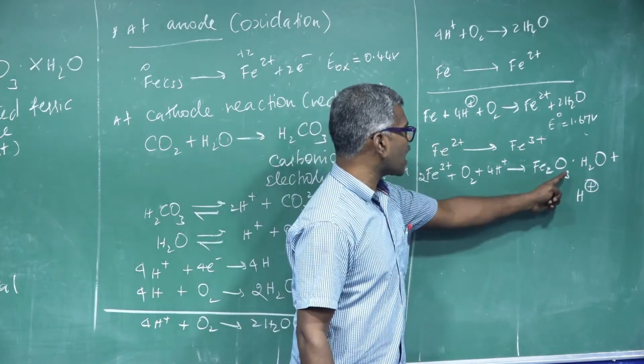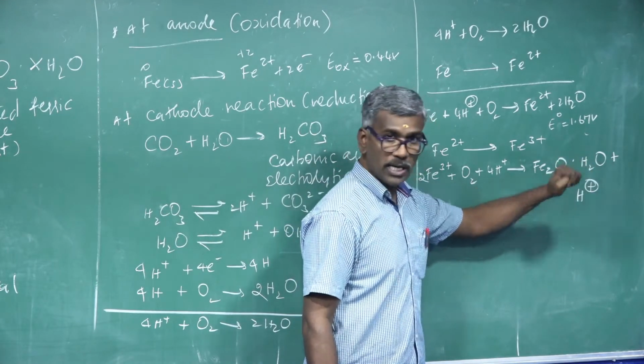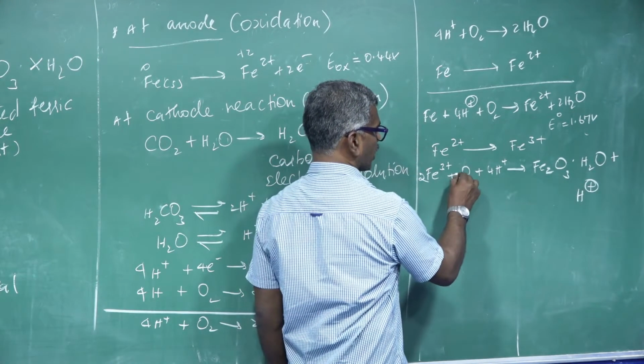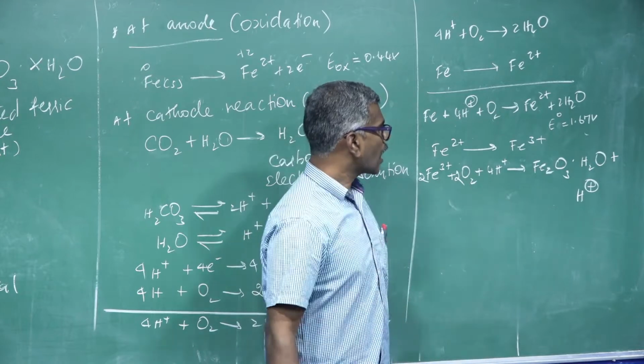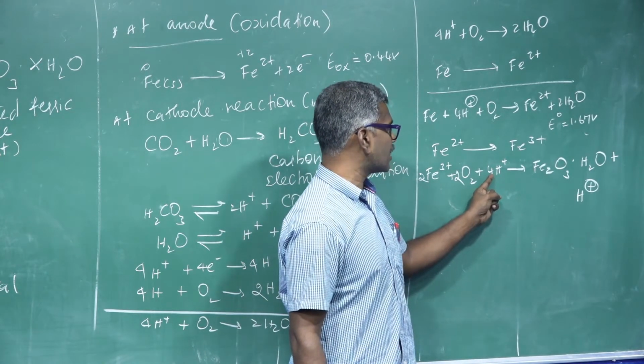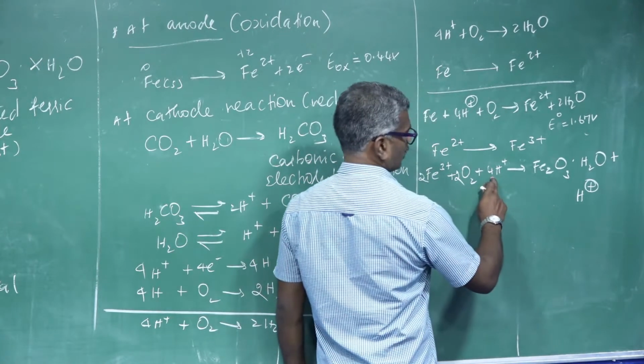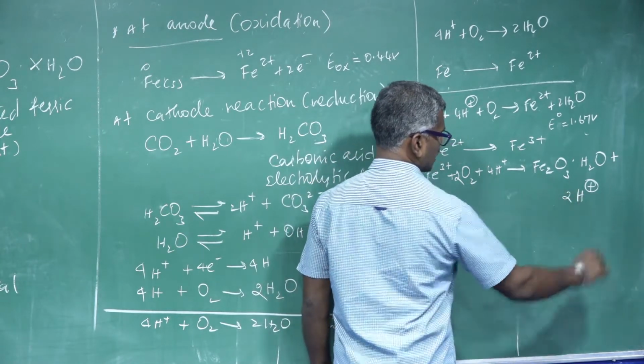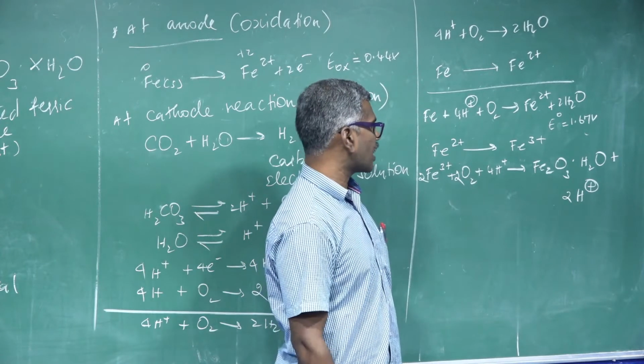Here, how many oxygen? Here 3 oxygen, here 1 oxygen, so 4 oxygen. So here it is 2 times. How many hydrogen? Here 2 hydrogen, here 4 hydrogen. So what is remaining? Here 2 hydrogen is 2 H plus. This is the overall reaction.